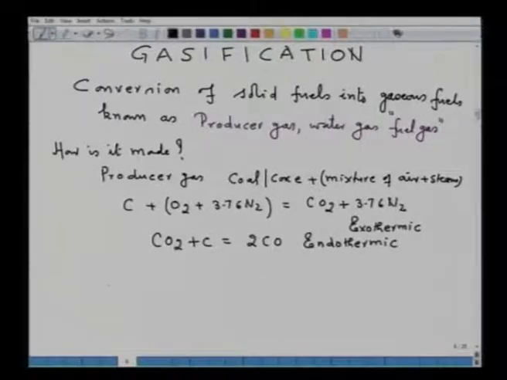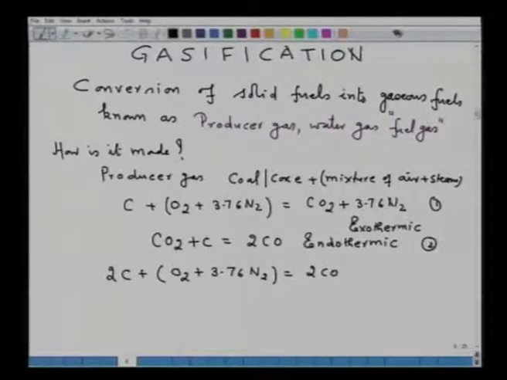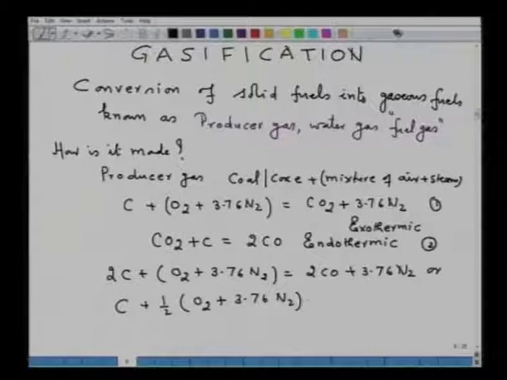So, the net reaction which will occur, if we sum reaction 1 and reaction 2, is 2C plus O2 plus 3.76 N2 equals 2CO plus 3.76 N2, or we can also write C plus half O2 plus 3.76 N2 equals CO plus 1.88 N2.